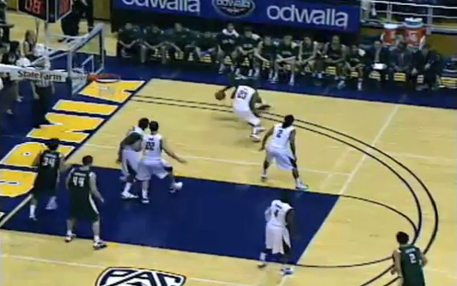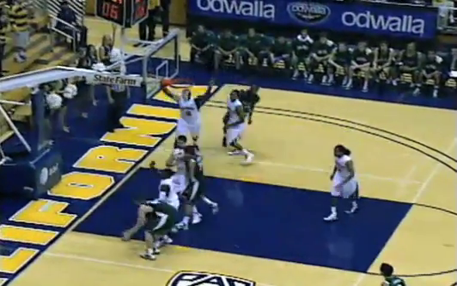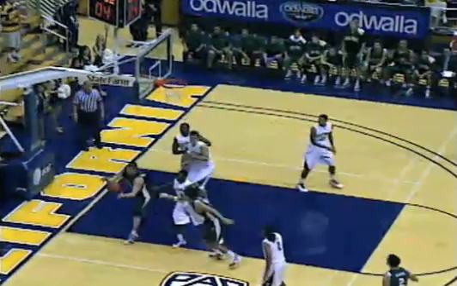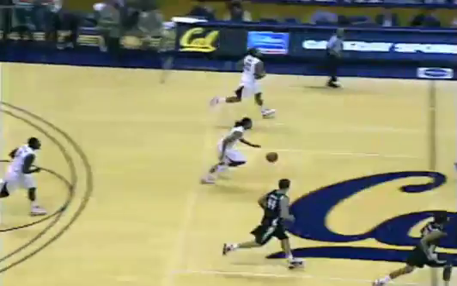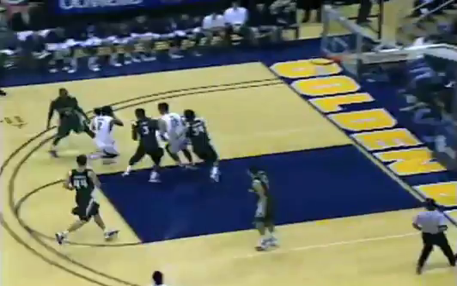Right corner for Lewis, fakes a 3. Jab step, moves in baseline right against Crabbe. Doubled, pass across. Left block, getting away with the travel. And Donahue's shot is swatted, right back to Hansen, left corner, front iron, no, on a 3. Rebound Sanders Friesen. Here come the Bears.